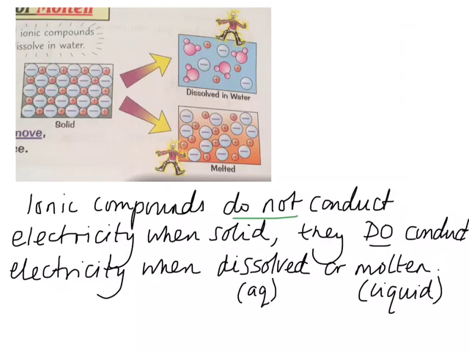However, when an ionic compound melts or dissolves, the ions all separate and they're then free to move around in the solution, either in water or just in the melted solution of itself. That means the ions can carry the electrical current through the solution. This is why when they're dissolved in water, i.e. aqueous, or molten as liquid, ionic compounds do conduct electricity very well.